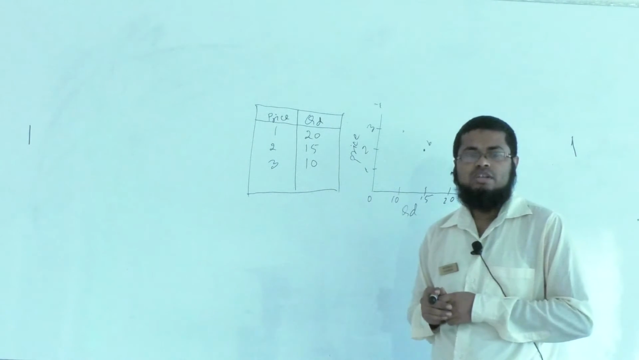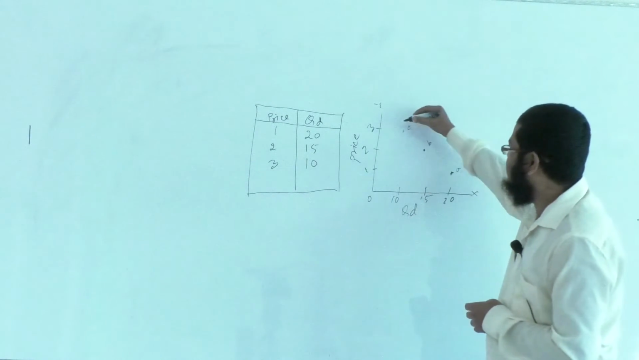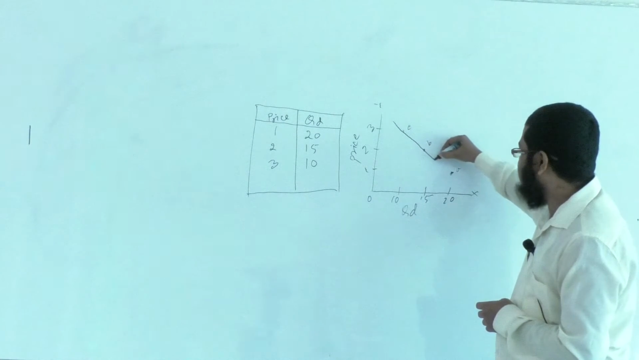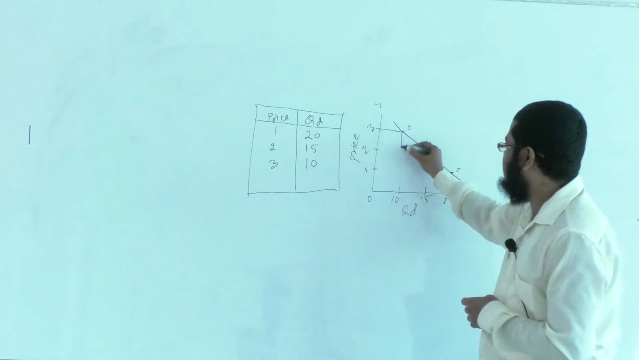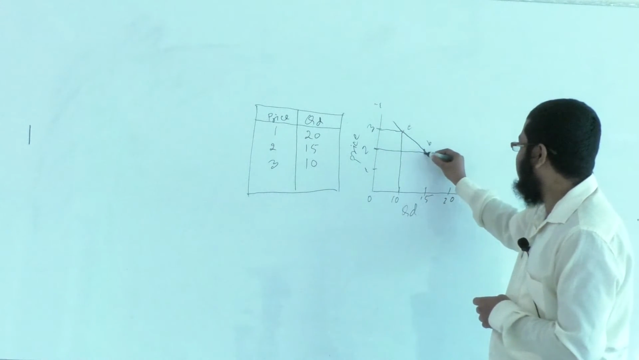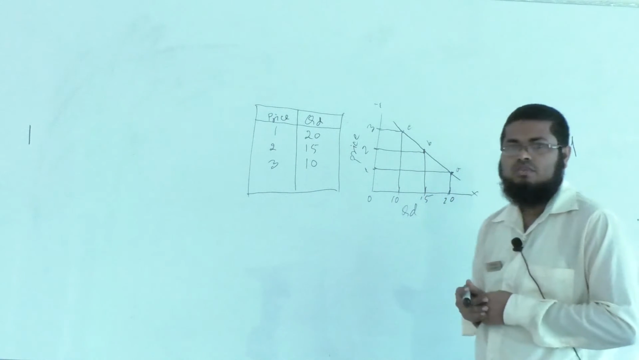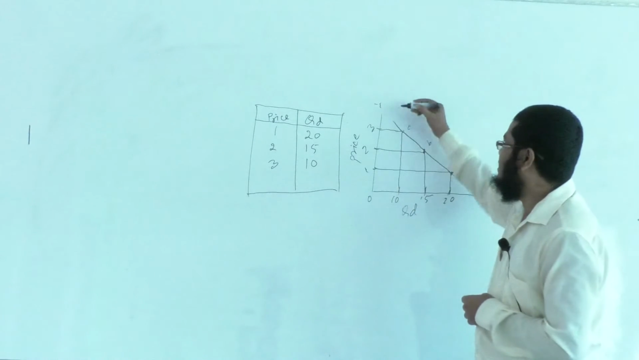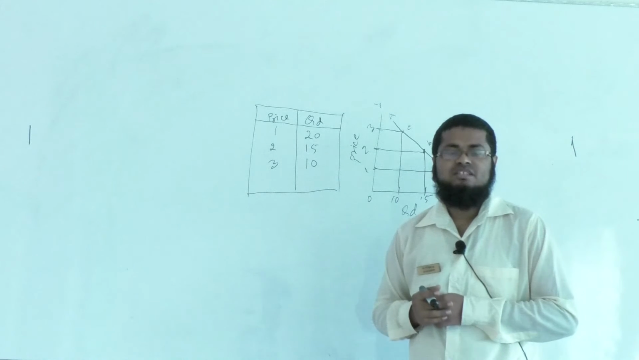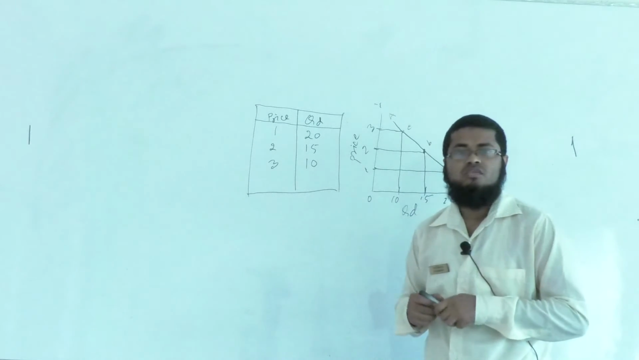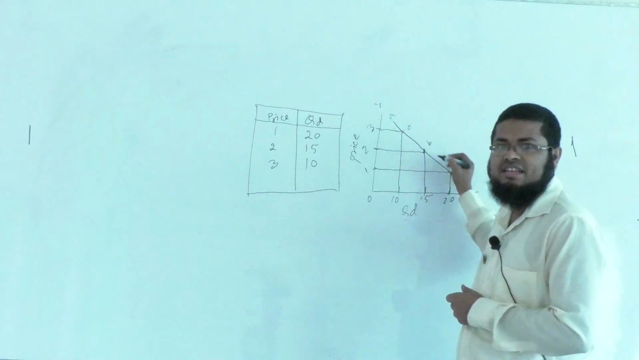Okay. Now we will combine all these points A, B, and C. So if we combine these points like this and draw these lines, then we will get our desired demand curve. This is our desired demand curve, and this demand curve shows the inverse relationship between price and quantity demanded, and this is the negative curve.